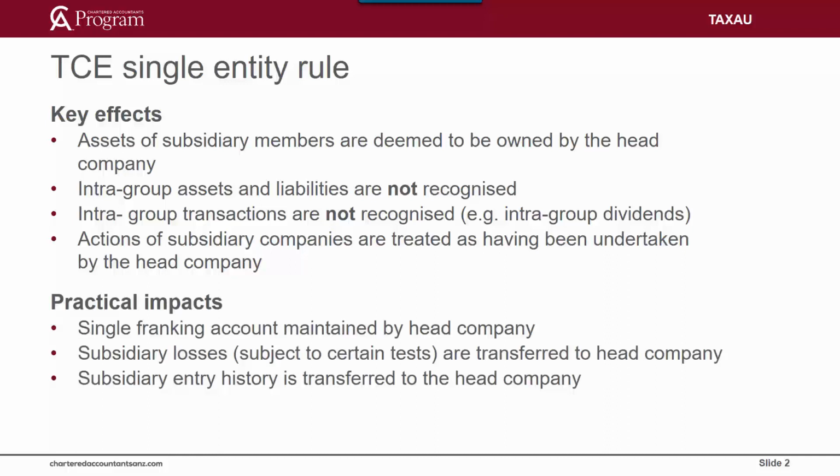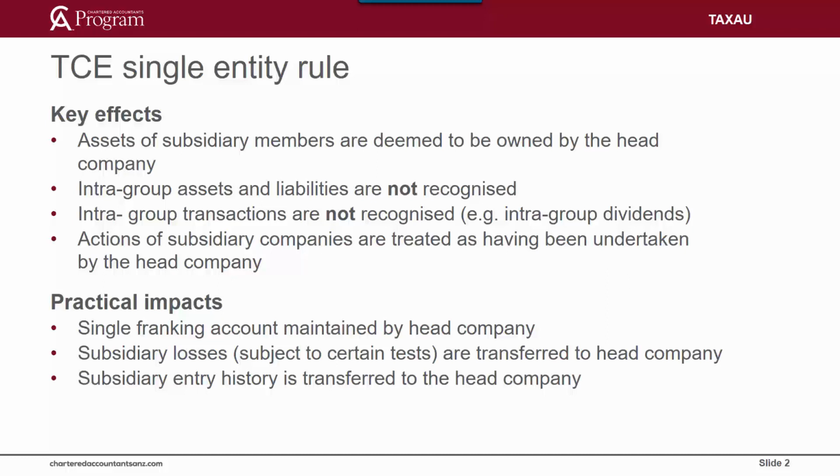Some additional aspects of working as a single entity are: a single franking account is maintained by the head company. So even though under the corporations law, a subsidiary company will continue to distribute its profits to the holding company via the payment of dividends, those dividends have no franking implications, or in other words, they cannot be franked and do not get included in a franking account.